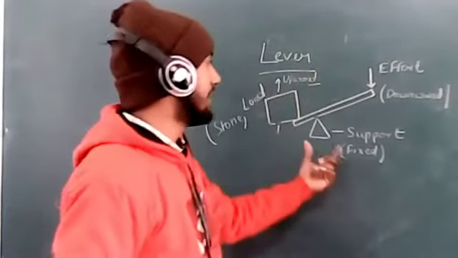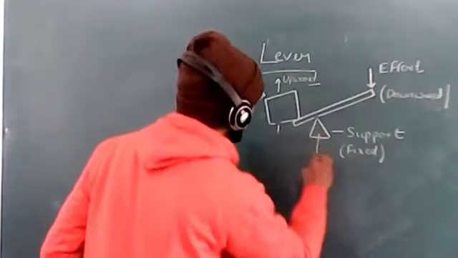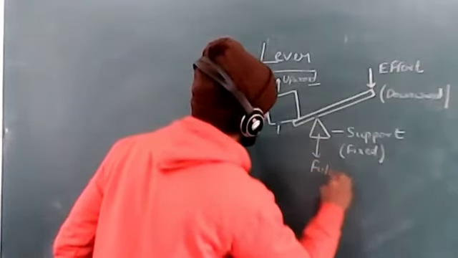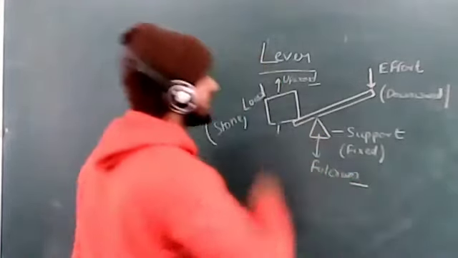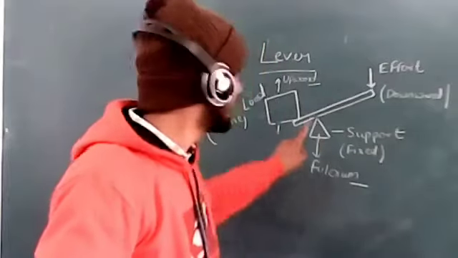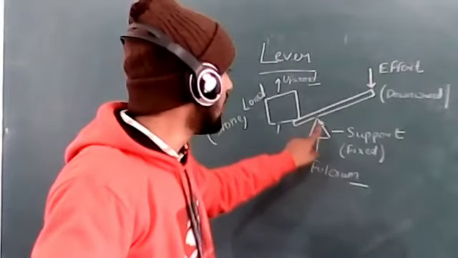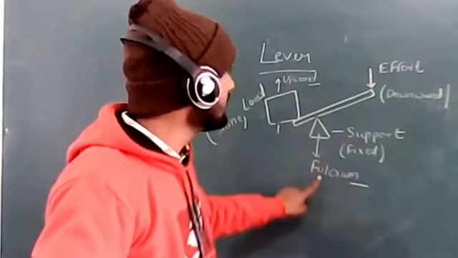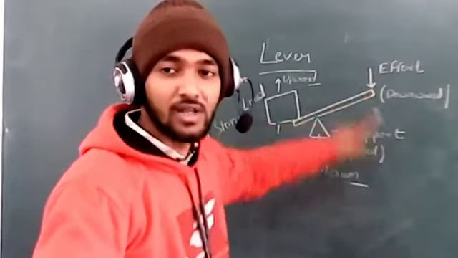The fixed point in the lever is termed the fulcrum. So there are three things in the lever. First, the load which we have to lift; the fixed point which is pivoted with the support, that is the fulcrum; and the force we apply is called effort.